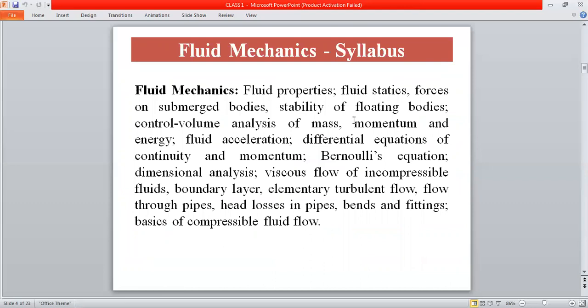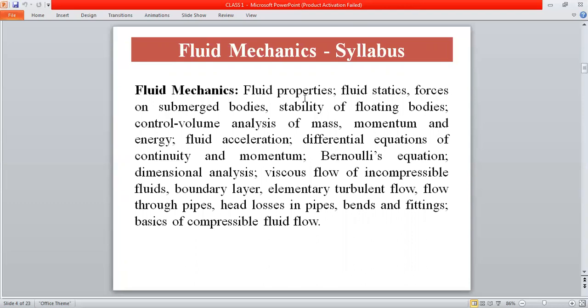So this is the syllabus of fluid mechanics. You might have studied this subject in your undergraduation. All the technical universities and engineering colleges have the fluid mechanics subject for the mechanical, civil and chemical engineering disciplines. This syllabus does not include hydraulic machineries like pumps and turbines. That is different; that comes under turbo machineries. Here we are going to discuss only fluid mechanics.